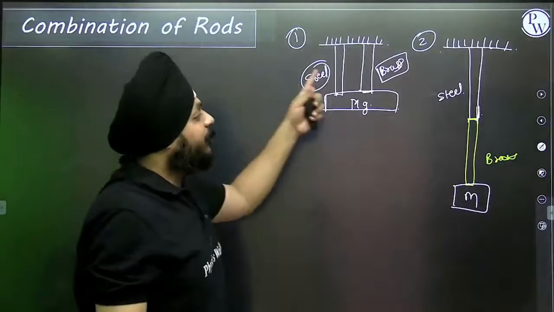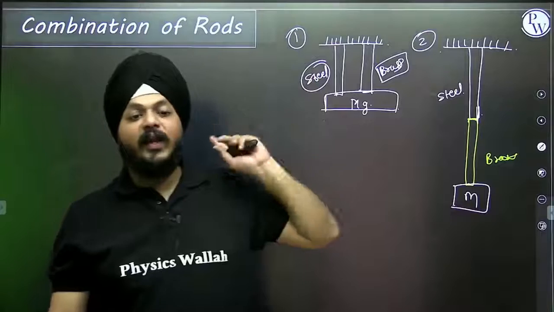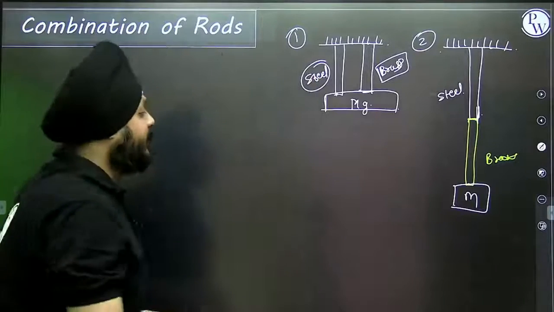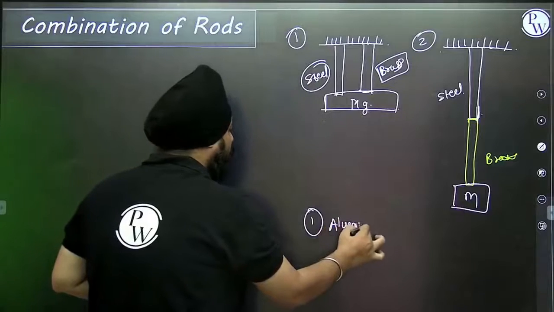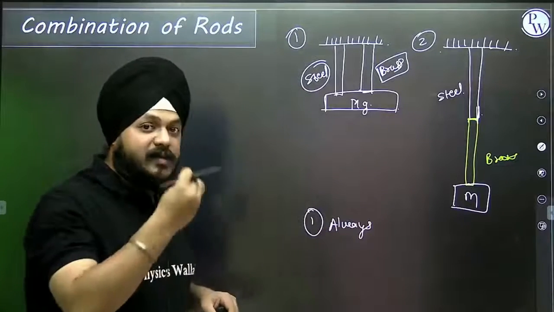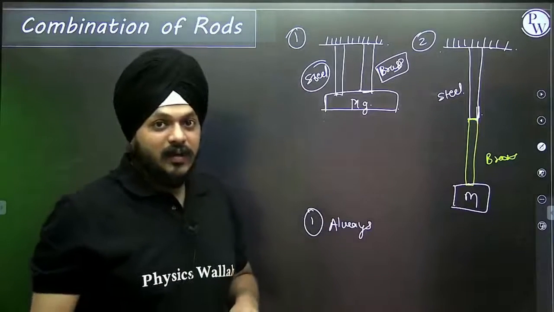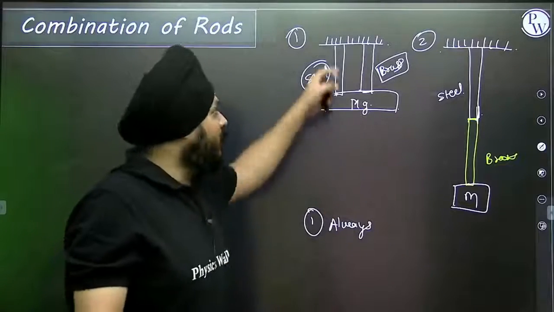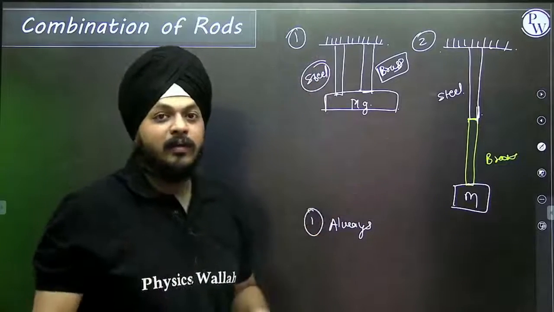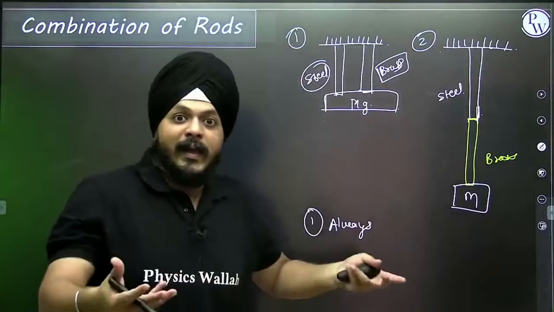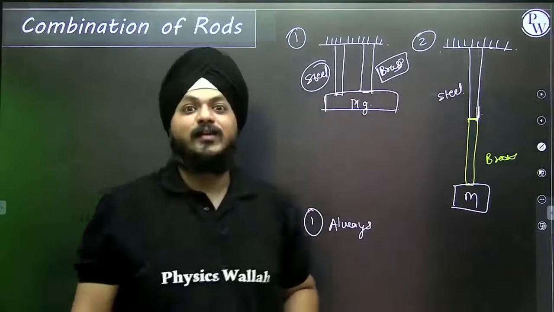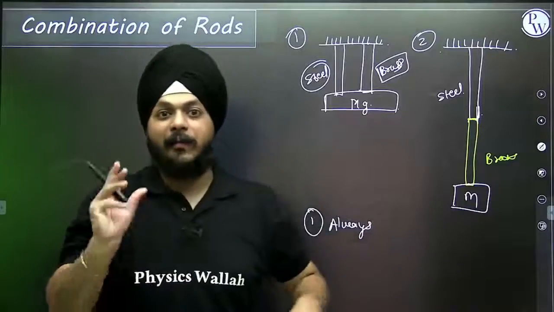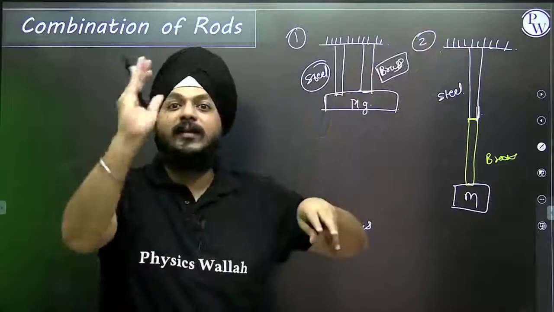To solve this kind of concepts, always keep one thing in your mind. We are studying the elastic behavior of solids now, so it is not wrong to consider this solid as an individual spring. To understand it in the appropriate manner, yes, we can consider that part as a spring.